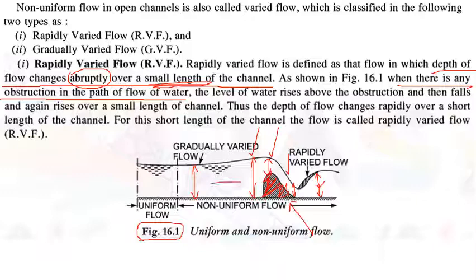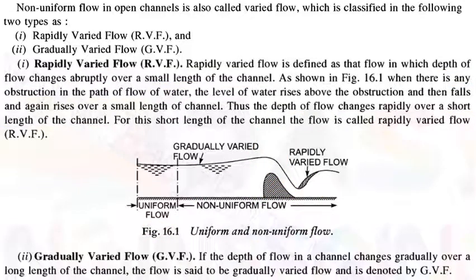The flow was coming in this direction, we had an obstruction here, and the flow rose above the obstruction, then fell down, and then again rose up. Thus the depth of flow changes rapidly over a short length of channel. This is called rapidly varied flow.